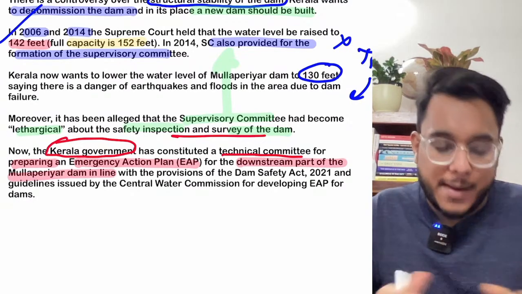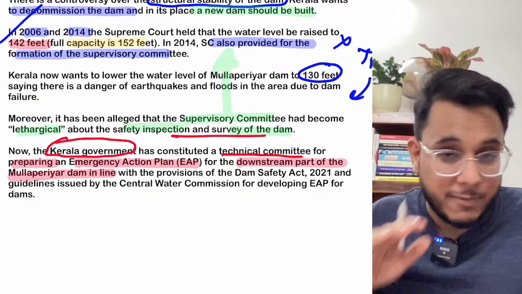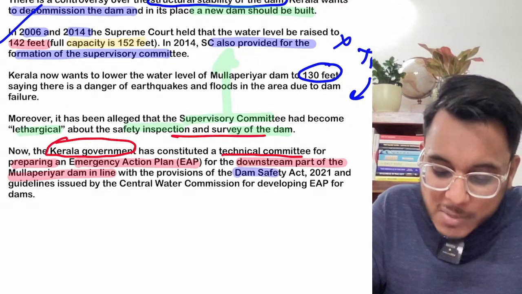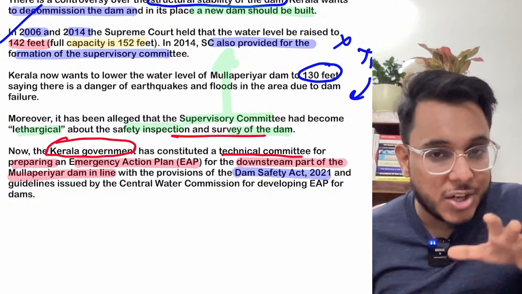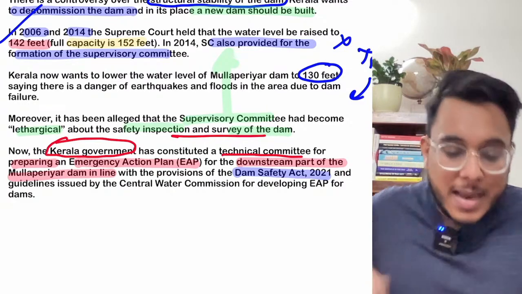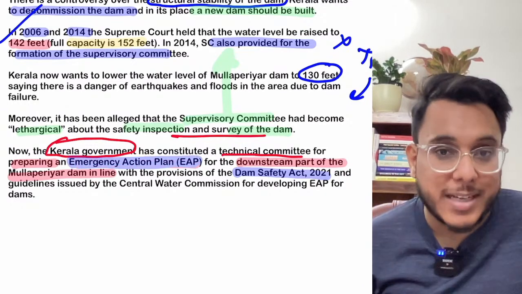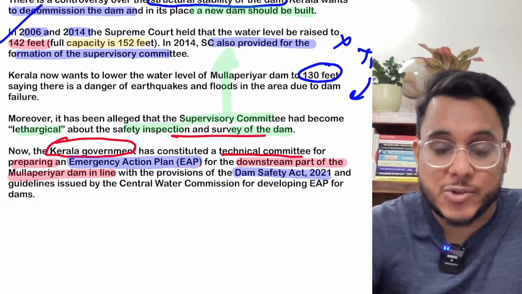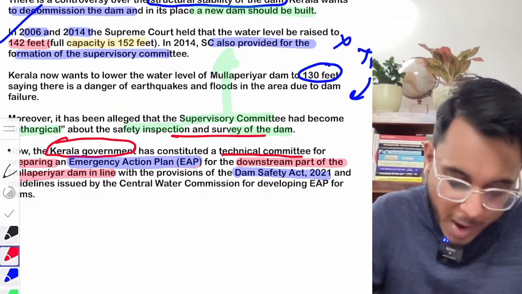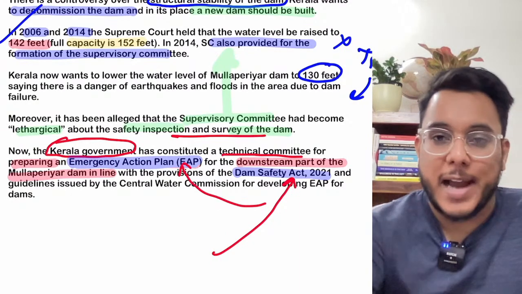Now you see this particular thing, guys. Last year, and we have discussed this act also in one of our videos, the Dam Safety Act 2021 was notified. The Dam Safety Act 2021 provides that for every major dam in India, there needs to be an emergency action plan: what is to be done in case of a dam failure, what is to be done if some kind of structural defects come into the dam. So as per the Dam Safety Act 2021, an emergency action plan for every dam is to be prepared.